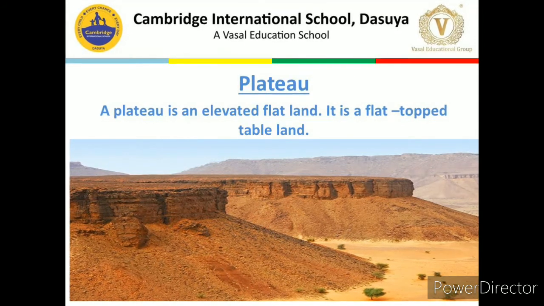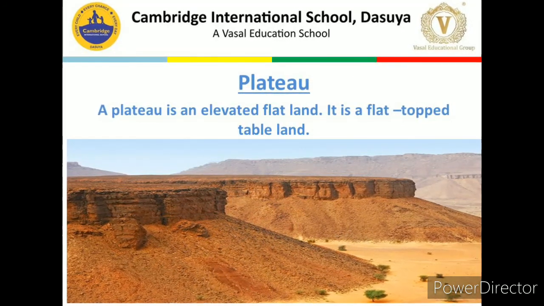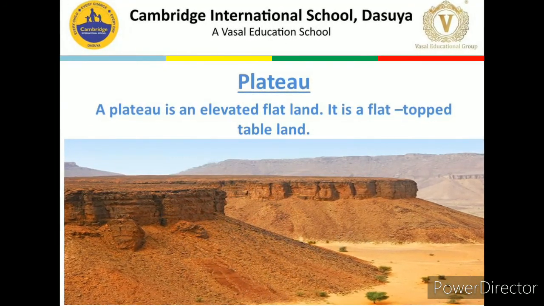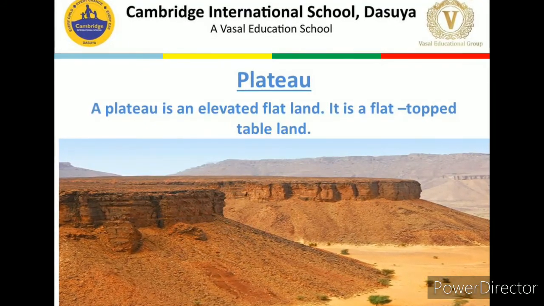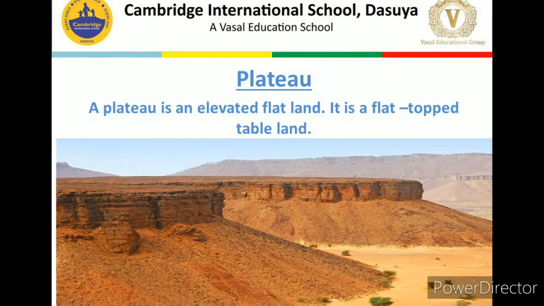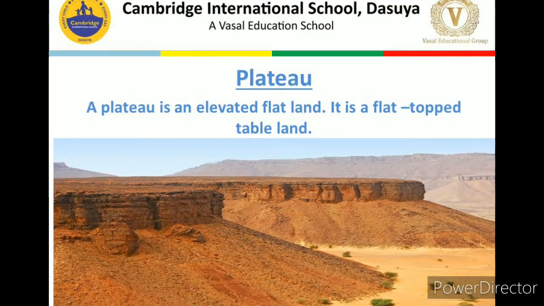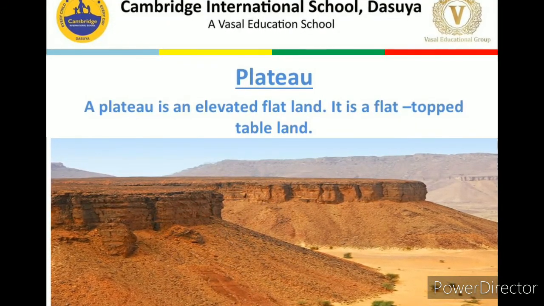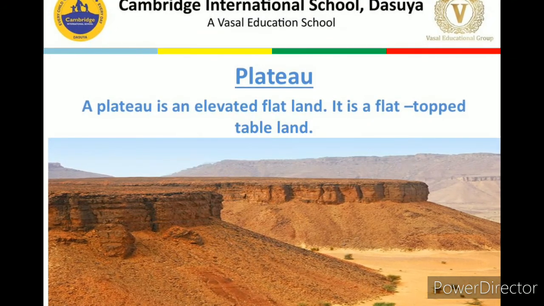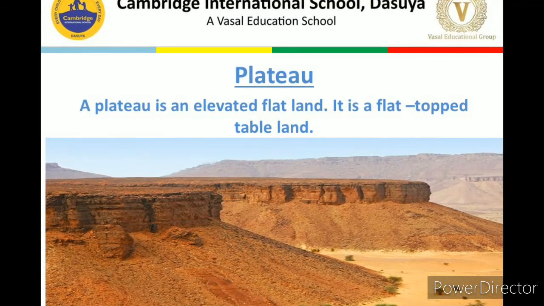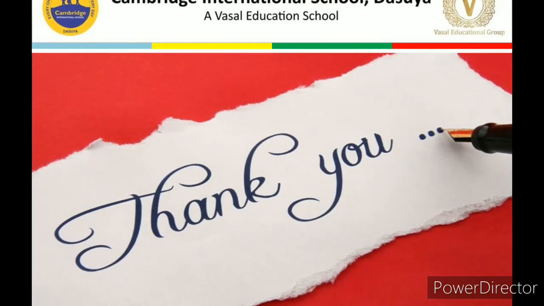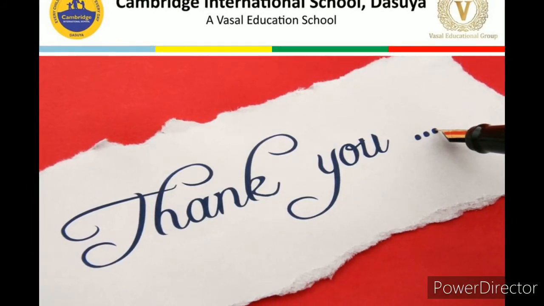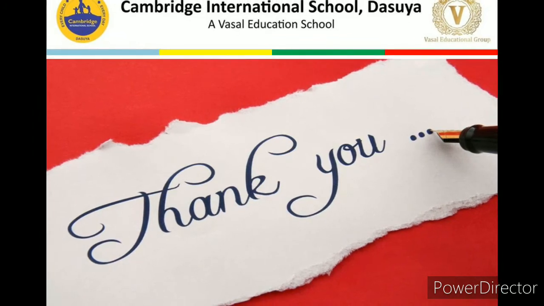Then the plateau is also a flat land, a flat-topped land, and it is higher than the surrounding area. Plateaus are also very fertile, rich in black soil, and rich in mineral deposits also. There are many waterfalls also, and they attract many tourists. So these are all the different things we have discussed in this chapter, and I hope most of the things are clear to you.